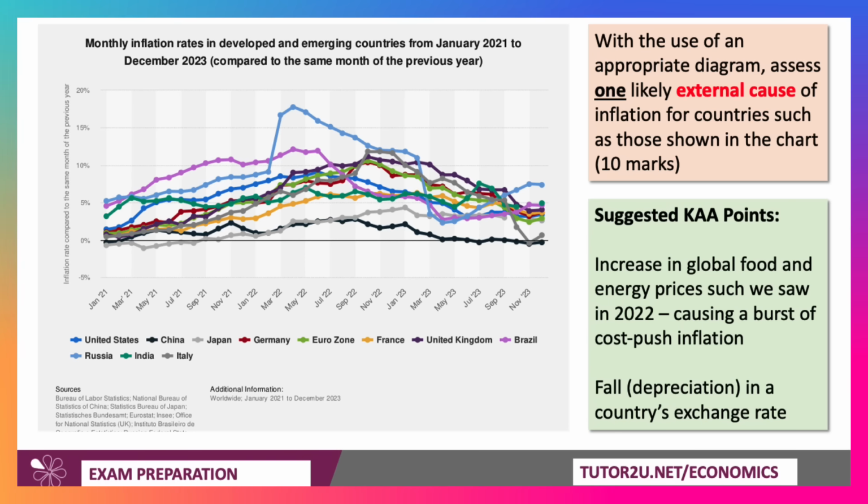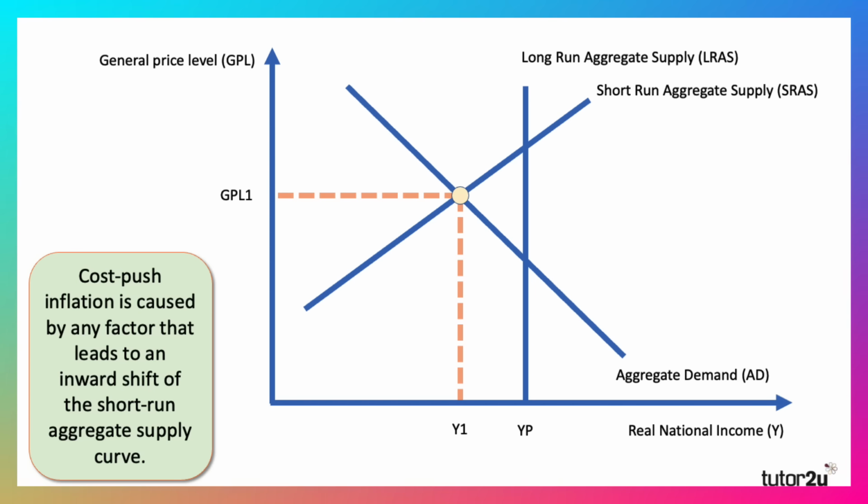The alternative would be a fall in the exchange rate, a fall in the external value of a currency. Sudden depreciation can increase the price of imports. So you'd really be using a cost push inflation diagram here along with aggregate supply.